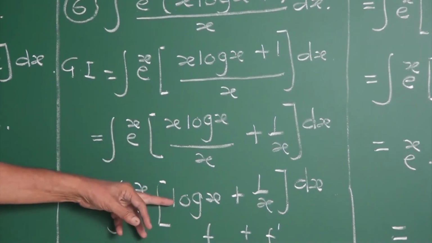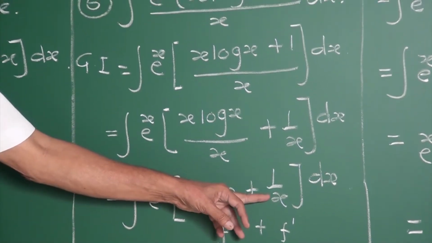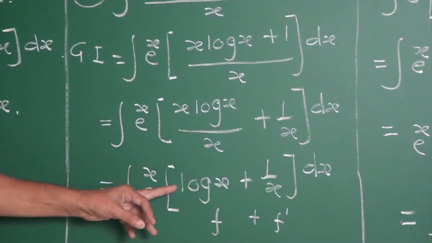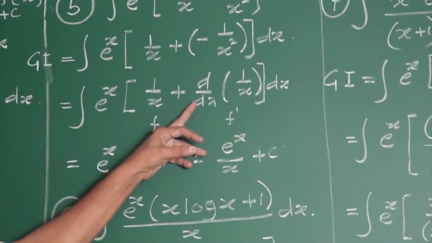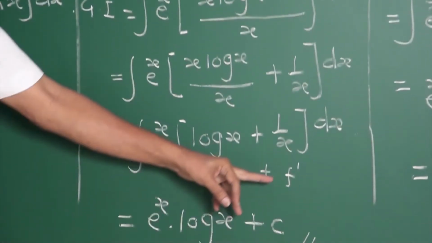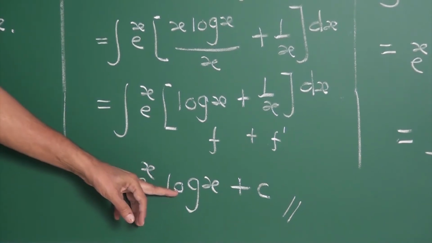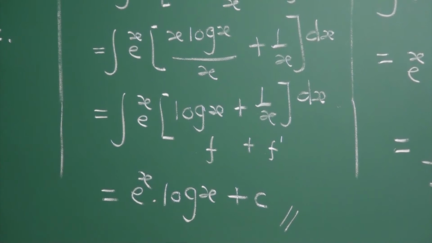With cancellation of x, what remains is log x plus 1 by x. You know what 1 by x is? It is the derivative of log x. If you want, we can write this step as d by dx of log x. Then the answer is e to the power x log x plus c, that is f plus f dash, giving e to the power x into log x plus c.